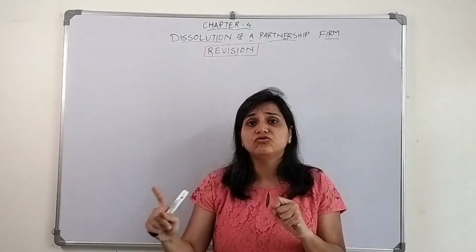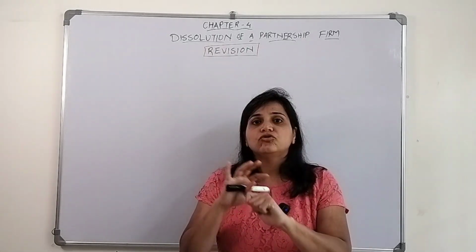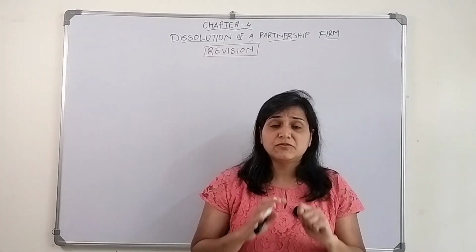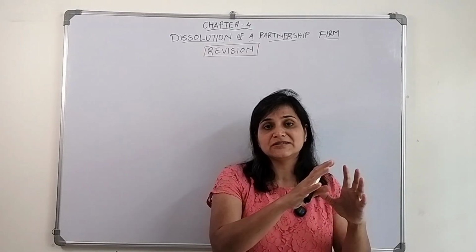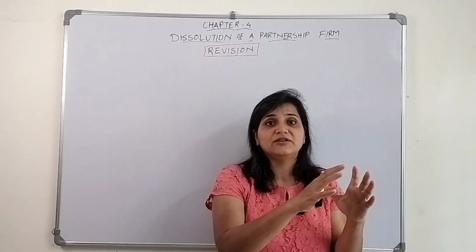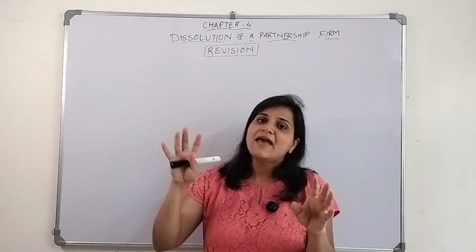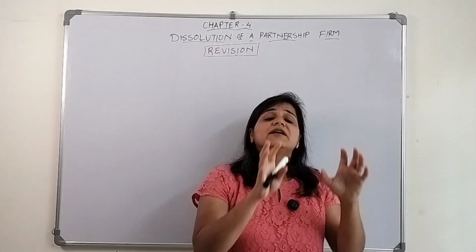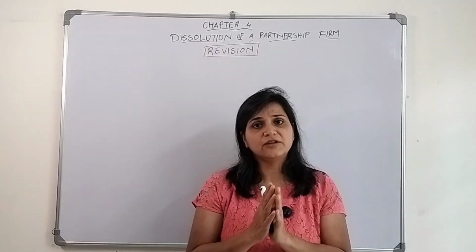If it belongs to their spouse or their children, then those assets are not considered personal assets. When the partner has to bring personal assets into the firm to pay off the liabilities, first he needs to pay off his personal liabilities, and then whatever is left, the partners need to bring to pay off the firm's liabilities.